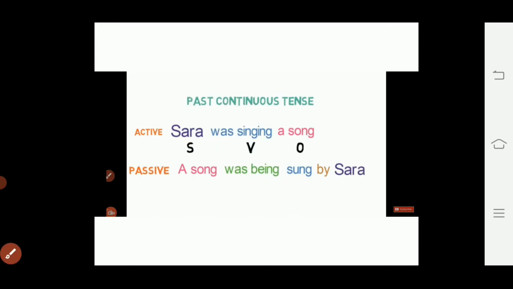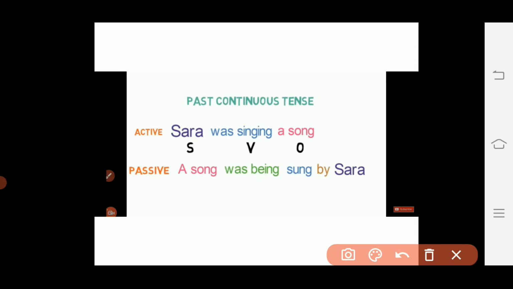Let's see the example of past continuous tense. In past continuous tense, we usually have subject, was, were plus present participle and object. So while converting these types of sentences into passive voice, we have to use was and being and the third form of the verb.